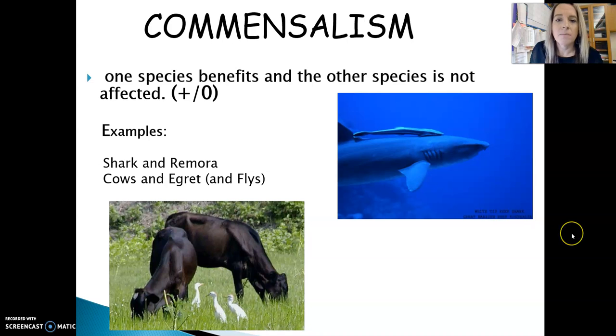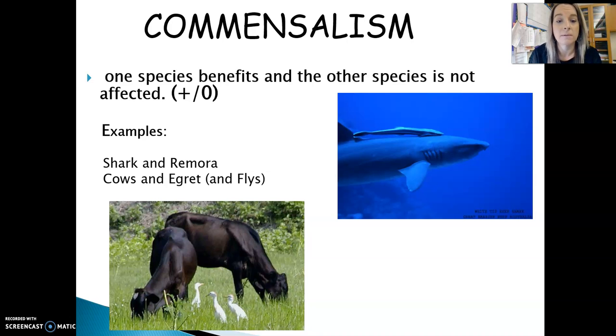So, commensalism is the first type of symbiosis that we are going to look at, and it's when one species benefits and the other is not affected. So you have a +-0. The plus is for the organism that is benefiting, and the 0 is for the organism that could care less or is just kind of chilling. I usually say that to my class.